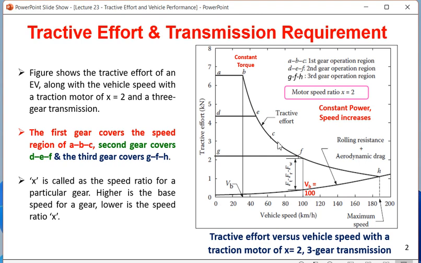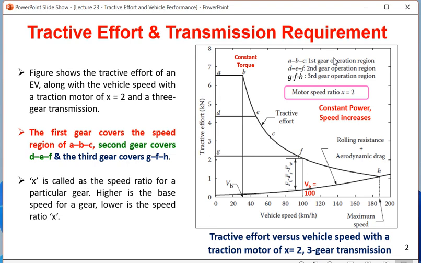There are two lower gears also. This is the second gear, DEF. This is having an initial starting torque of 4.5 kilonewton. The lowest gear, that is the first gear, is around 6.5 kilonewton, and this is given by ABC. And ABC does not stop at C, it keeps on going. Whenever it comes to DEF as the characteristic, then speed increases, it goes to GFH likewise.